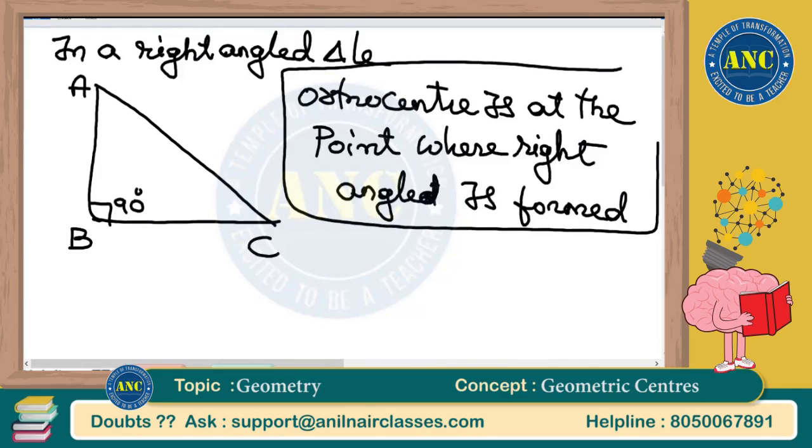We discussed one more thing. In a right angle triangle, the circumcenter exists exactly at the midpoint of the hypotenuse, and the orthocenter is at the point where the right angle is formed. I hope it is clear.